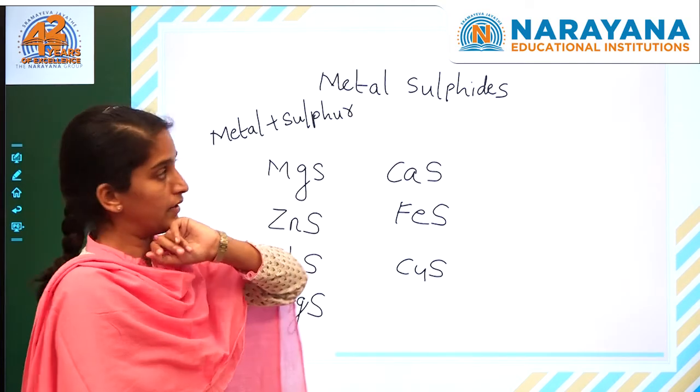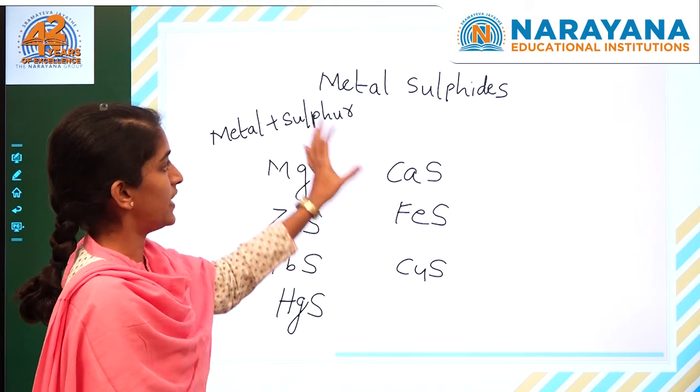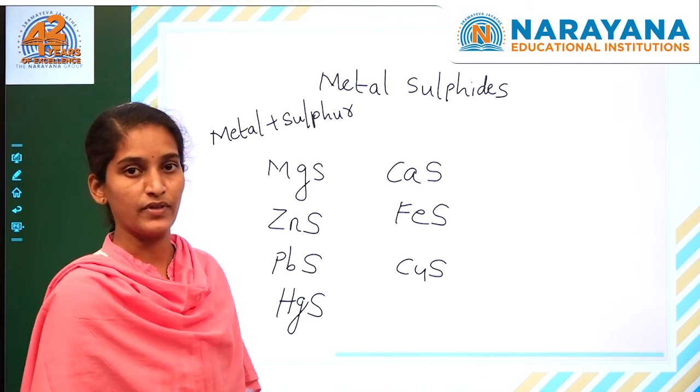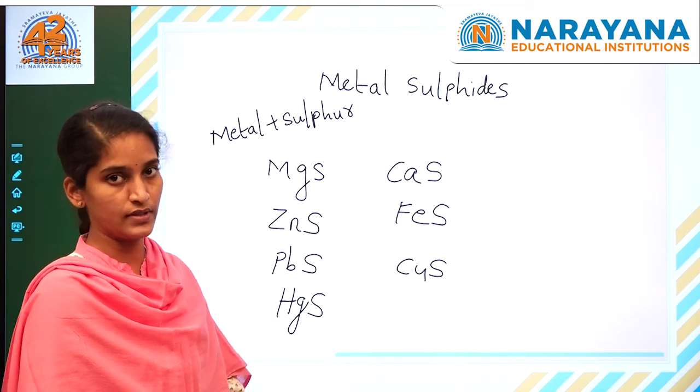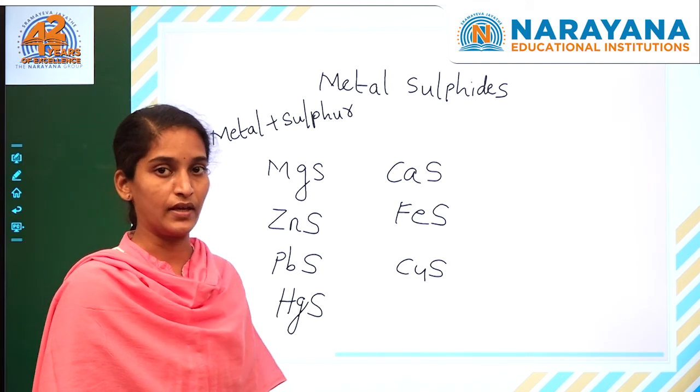So here we have learned some examples for metal sulfides, some examples for metal oxides, and some examples for gaseous compounds, their names and some chemical formulas.